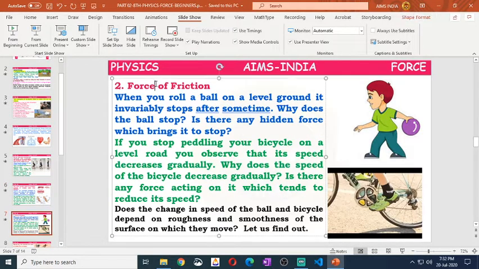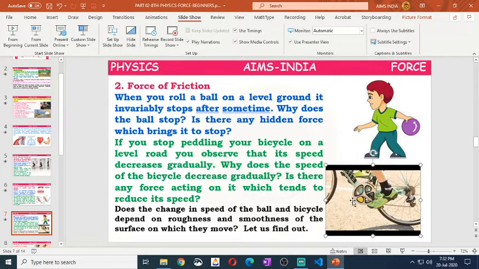We have another type of force called force of friction. When we roll a ball or stop pedaling, the motion decreases gradually, or stops after some time, because of the resistance shown by the surface of contact.